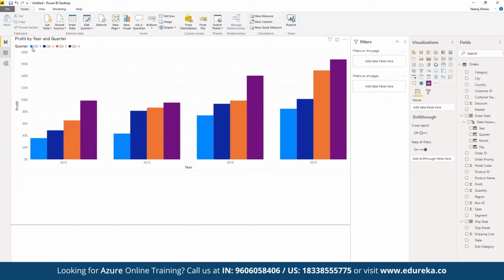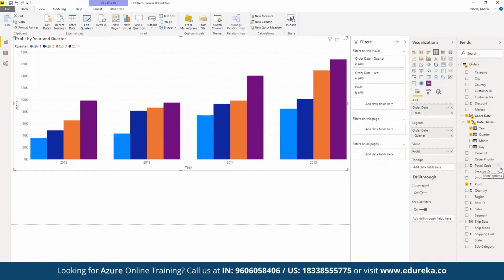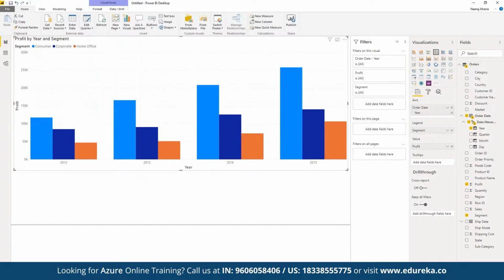And we can see the entire legend has also been added here for quarter one, quarter two, quarter three, quarter four, correct? So we can segregate the entire data set. Plus, let's say we want to segregate them further. So let's say we want to also showcase the segment in terms of the legend. For example, segment as in which segment we have spent the most. For example, in which year consumer goods have been sold the most, or the corporate segment has been sold the most, or the home office has been sold the most. We can define it as a part of segment.